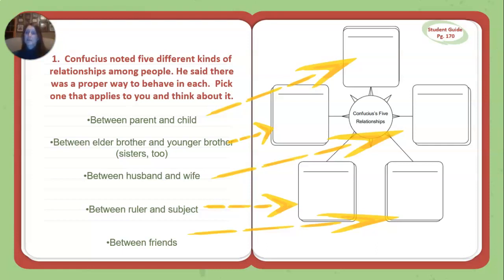Between a ruler and a subject. So if you think about a ruler, you can think about government, maybe our president or a mayor. Or you can even think about school, your learning coach or your teacher. And then subject means not subject like you would learn in school, but someone underneath that ruler. And then between friends, so that one may apply most to you. So think about the different relationships and how you interact with those people as you're reading through this section of your reading in your book.